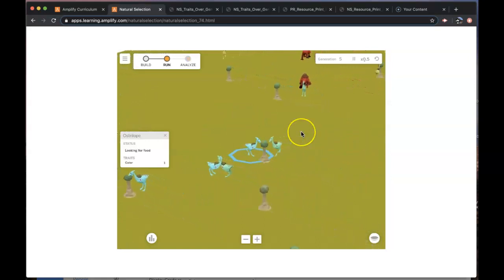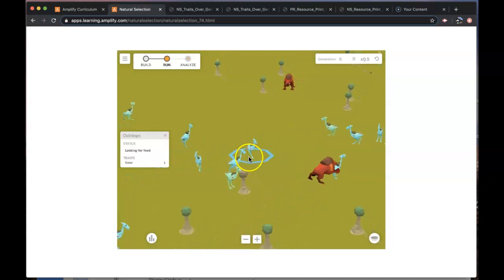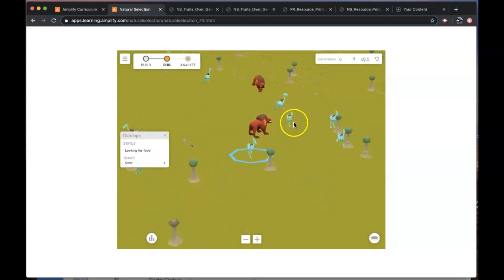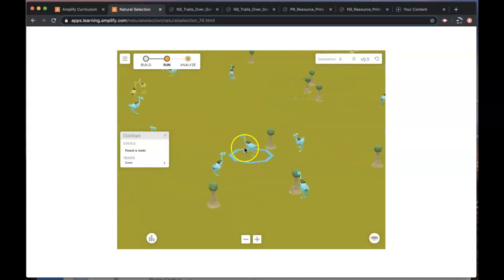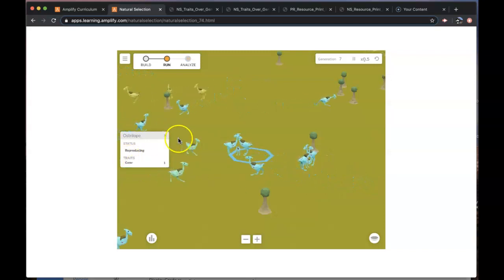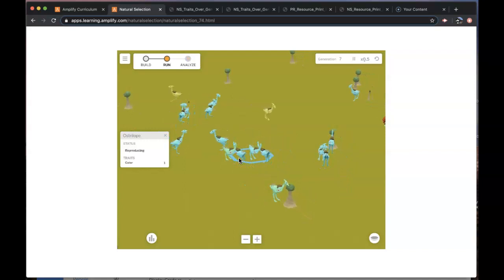Again, bouncing. That one's running. Why is it got to be difficult right now? Running. Bouncing. See how it's found a mate? So you can see its status by doing that, or you can look for ones that are bouncing. See how they're all bouncing? That means they're getting ready to mate. That's like they're doing their little dance.